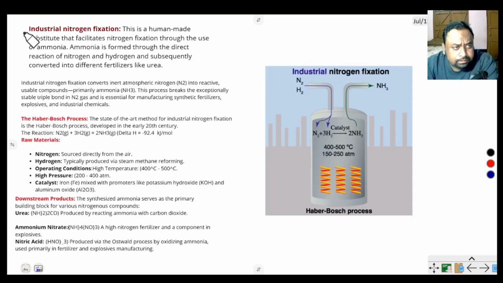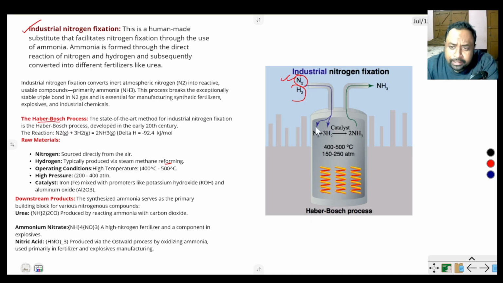Next question, next topic is industrial nitrogen fixation. This is a man-made process. In this process, we especially use the Haber-Bosch process. Here, the nitrogen is taken directly from the atmosphere, and the hydrogen is produced by the methane reforming process.